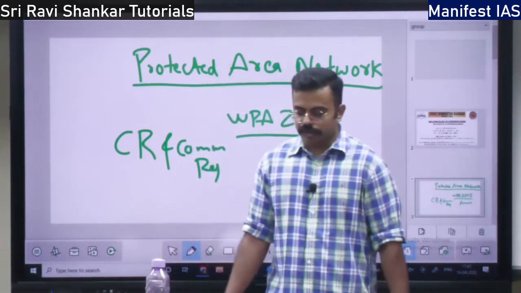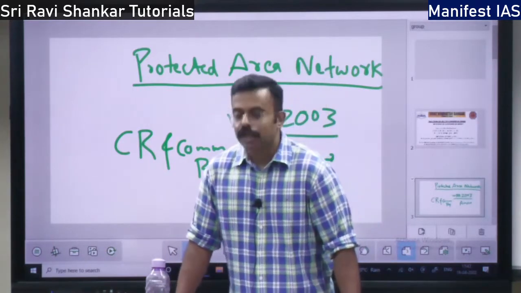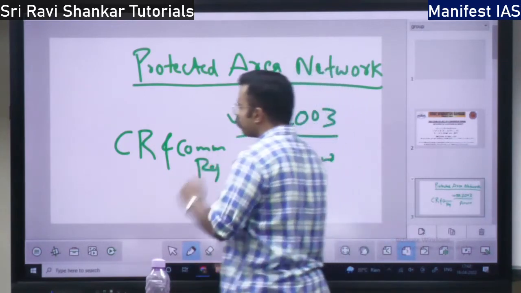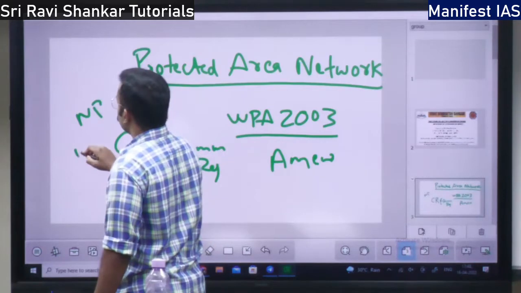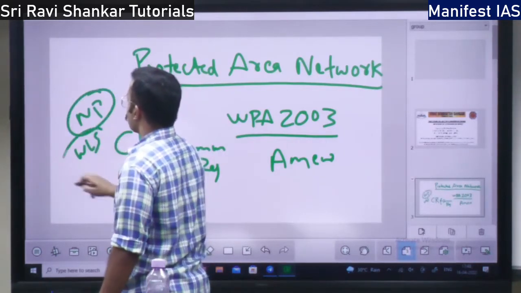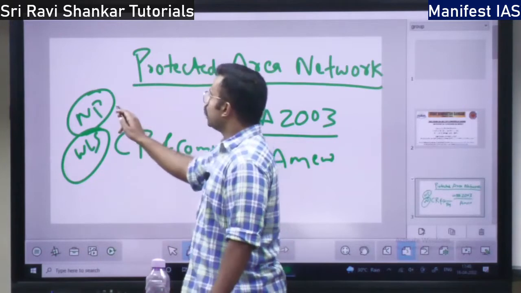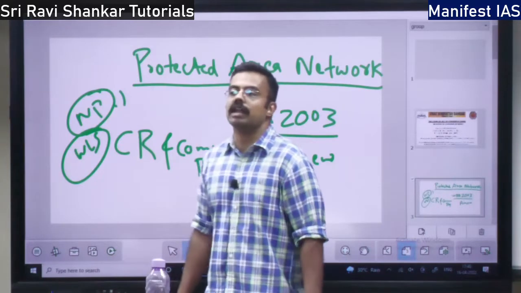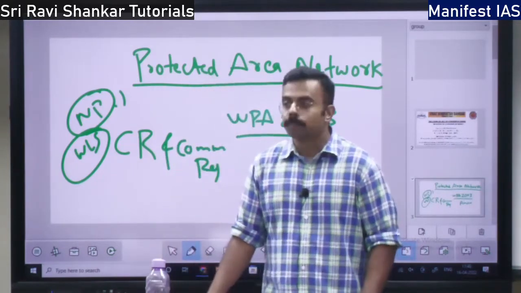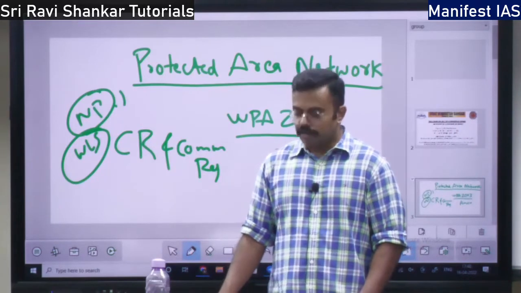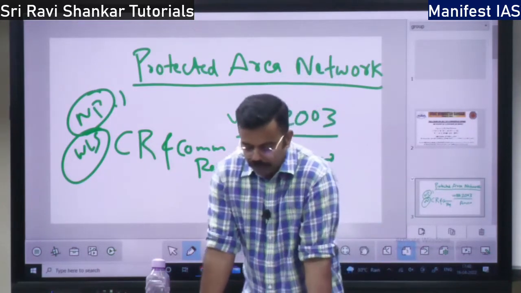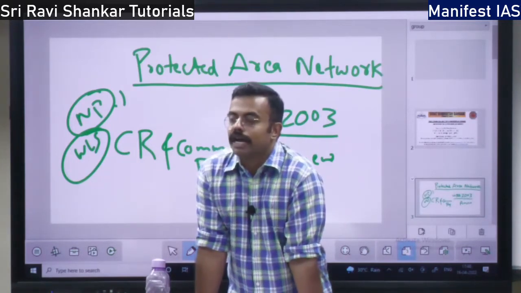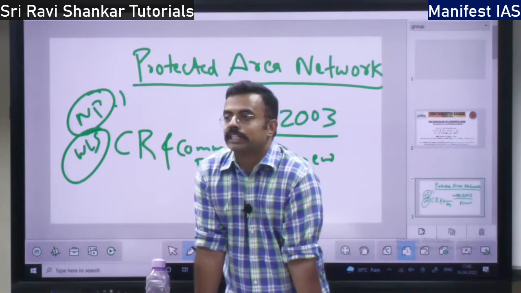So it is based on the 2003 amendment. So what are these conservation reserves? See, let's say there is a national park and there is a wildlife sanctuary. This is the area. Next to this is forest area. Next to this forest area, there is revenue land. What is revenue land? State government land, right? So this state government land, adjacent to the national park or a wildlife sanctuary, is demarcated for protection.